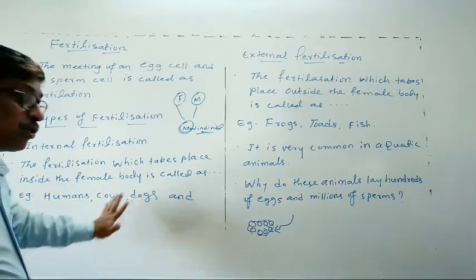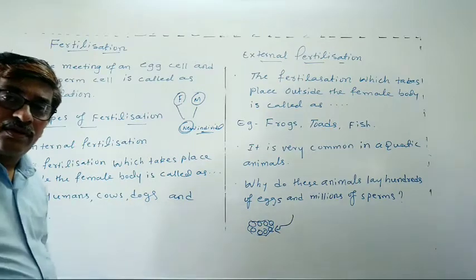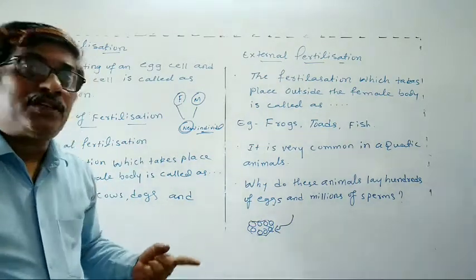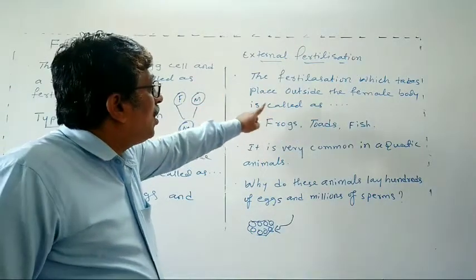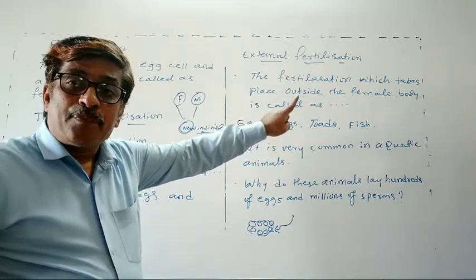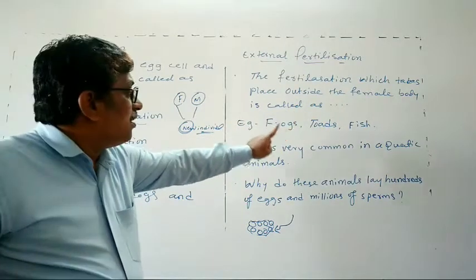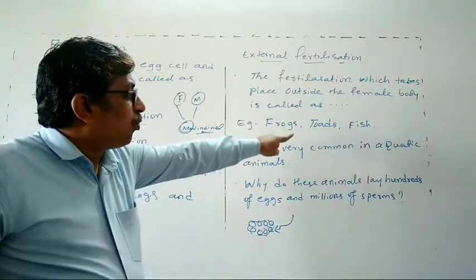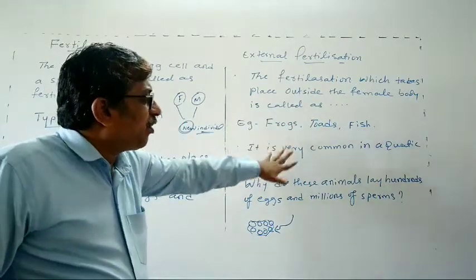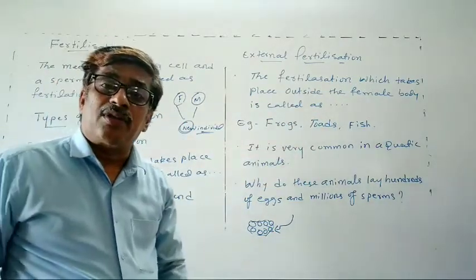Examples: humans, cows, dogs, and animals like these. External fertilization is the fertilization which takes place outside the female body. Examples: frogs, toads, fish, starfish, and so on. It is very common in aquatic animals.